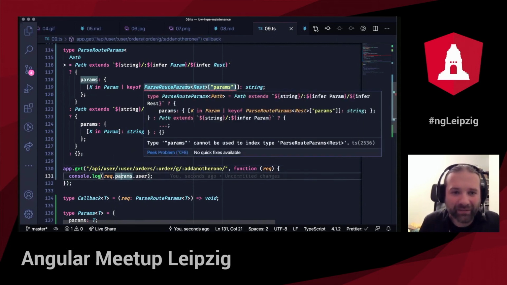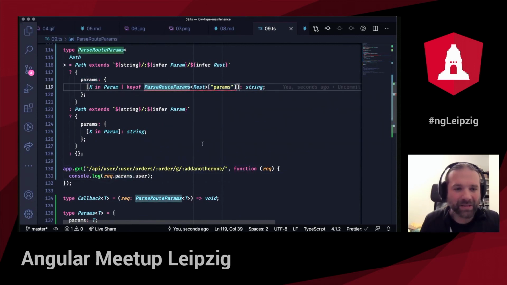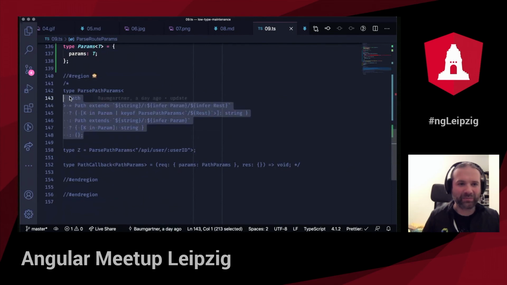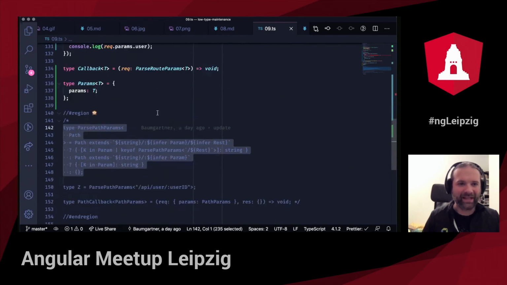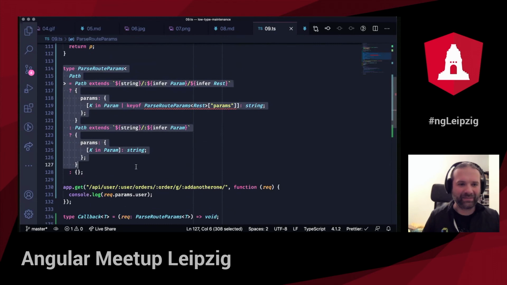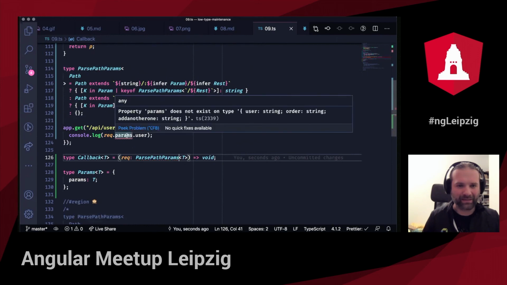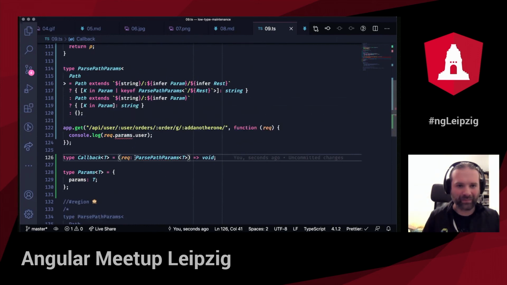I guess, oh, I have an error up there. Params cannot be used to index type password params. You know what? That's the type where I just make a little peek on how I solved it previously. I guess I just got rid of everything that confuses me there. It's basically just the same, but what I get in return makes it a lot easier. Sorry about that, folks.